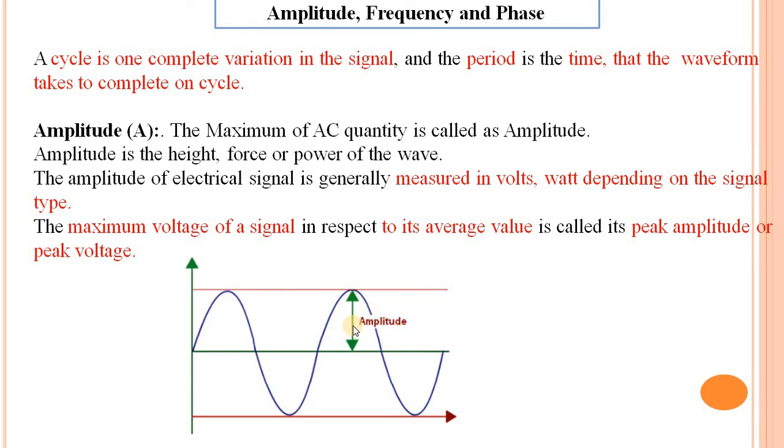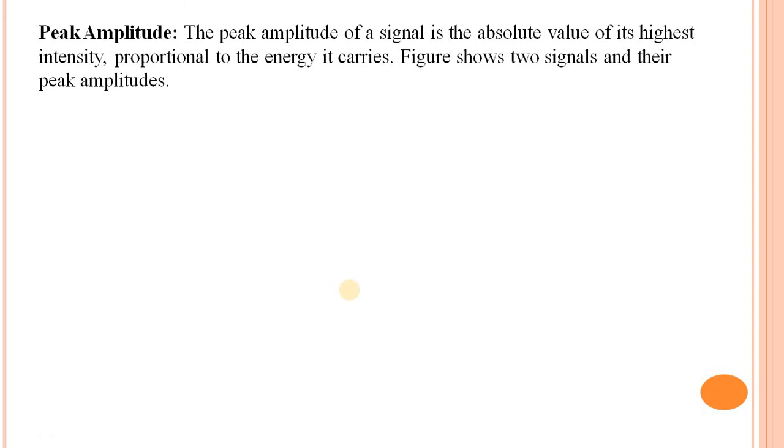The maximum voltage of a signal with respect to its average value is called the peak amplitude or peak voltage. This is the amplitude and this is the peak voltage. Means what? Maximum voltage of the signal. Next point is peak amplitude. Peak amplitude means maximum voltage of the signal.